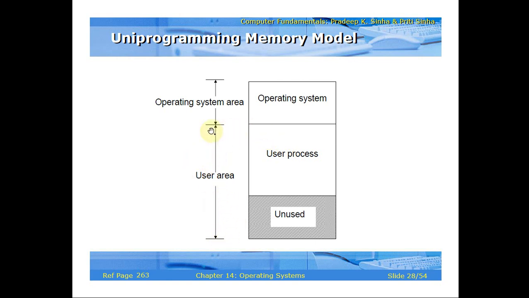This is the user area, and it is divided into several equal partitions. It may be 4 bytes, 16 bytes, 32 bytes, 8 bytes, or 64 bytes fixed partitions.